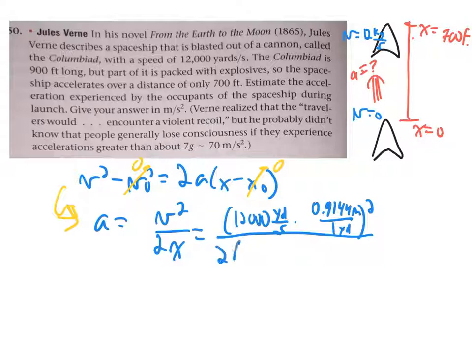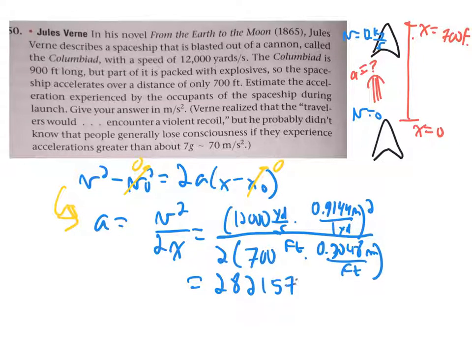And then down here we have 2 times our distance traveled, which was 700 feet, and we'll need to convert feet to meters as well. It turns out that there are 0.3048 meters per foot. Both of these things I just stole from Google, and you certainly would too. You're not really responsible for knowing British to metric unit conversions. So then we just can throw these into our calculator. We should be careful about making sure the square happens where it needs to happen, but we end up with 2,821,577 meters per second squared.